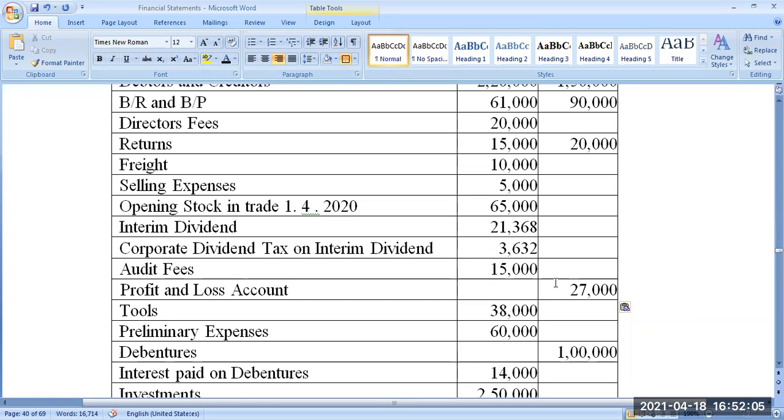I repeat again, you bought an asset for 1 lakh, used for 3 years. Every year the depreciation is 10,000 per annum. Now, what is the book value of that asset? 1 lakh minus 30,000. How much? 70,000. 70,000 is the book value.